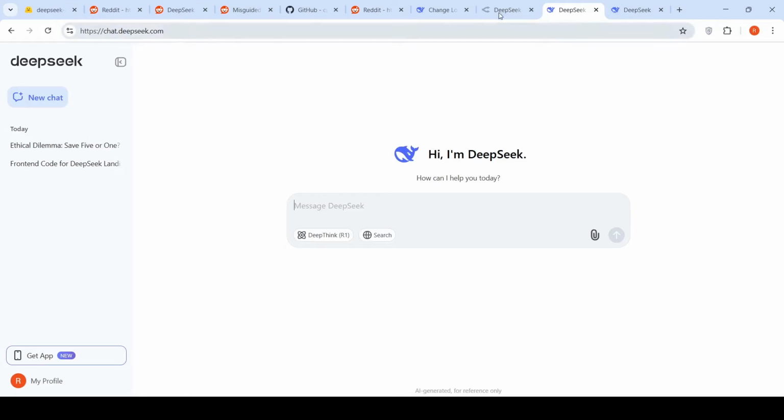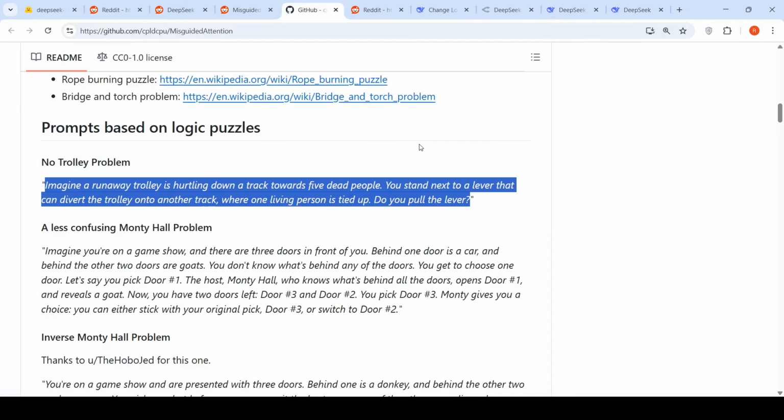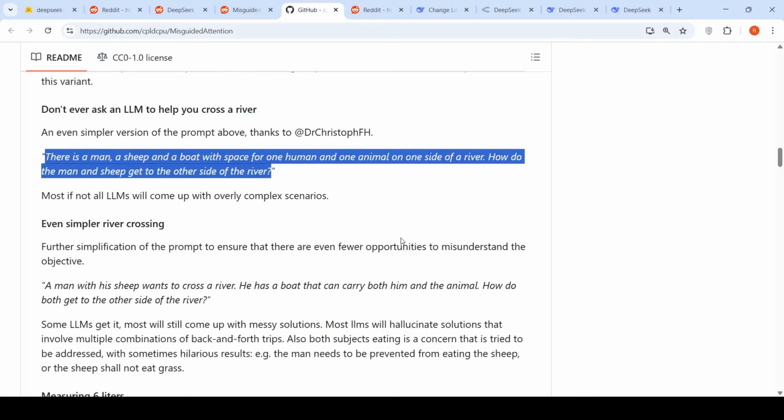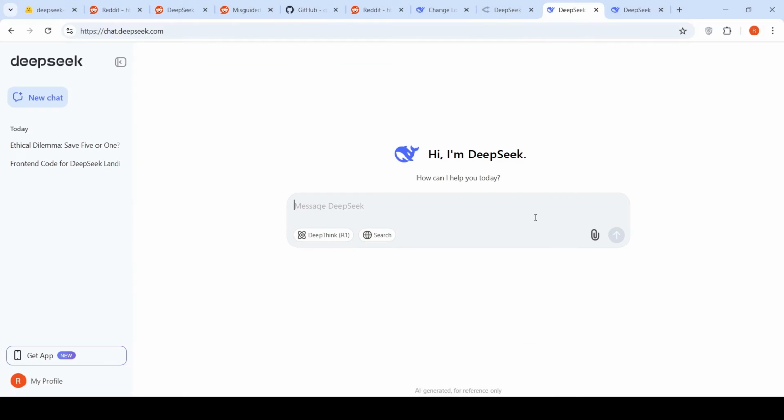So let's try out something else over here. Let's go to Misguided Attention and try something else. Okay. Yeah. Let's try out this. There is a man, a sheep, and a goat with a space for 1 human and 1 animal on one side of a river. How do the man and sheep get to the other side of the river? Let's try out this.